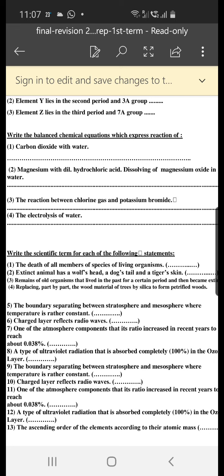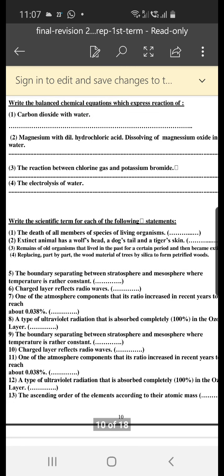Magnesium with dilute hydrochloric acid: Mg plus 2HCl gives MgCl2 plus H2 evolves. And magnesium oxide in water: MgO plus H2O gives Mg(OH)2, magnesium hydroxide, which is a basic alkaline material, which turns litmus blue.